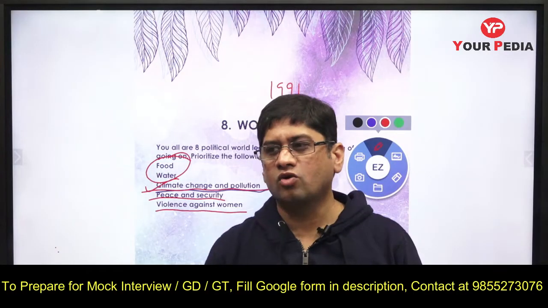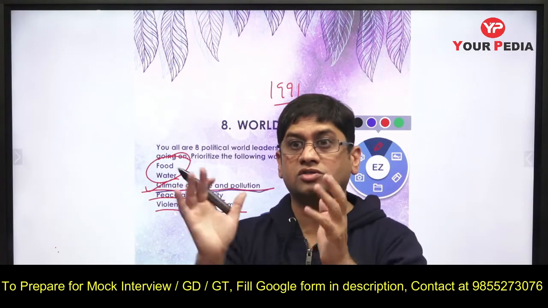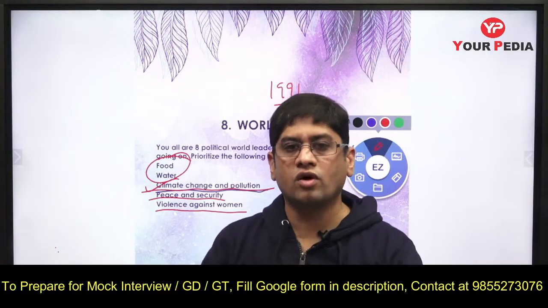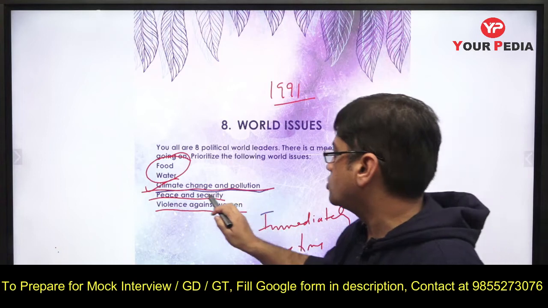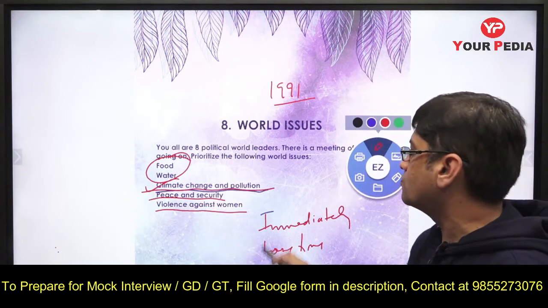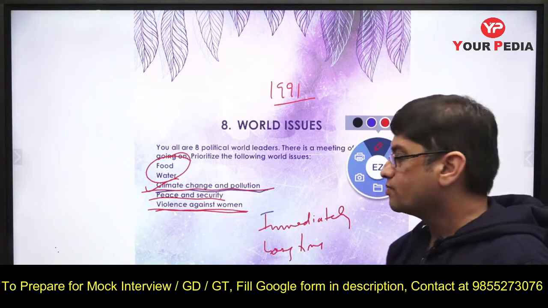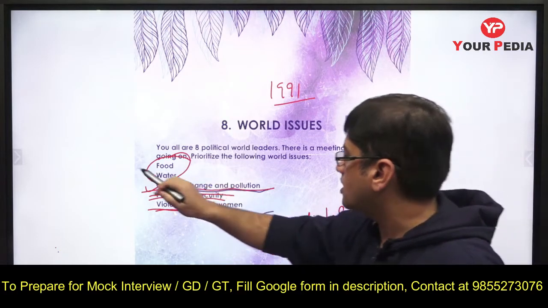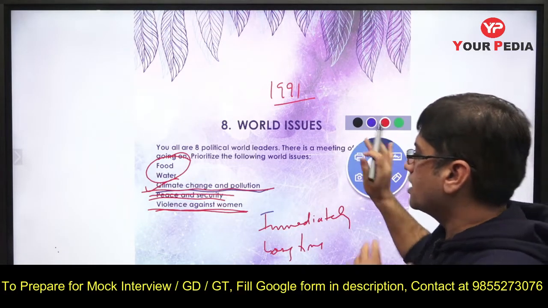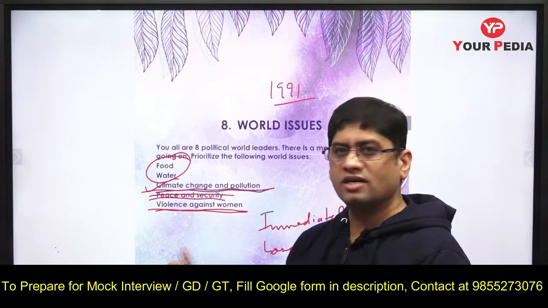And when COVID came, the entire world focused on disease first, because if we don't focus on that, you will die. And after that, obviously, we'll talk about violence against women. This also can be tackled simultaneously. So food, water at the first, peace and security at the last, then pollution and violence against women can be done.